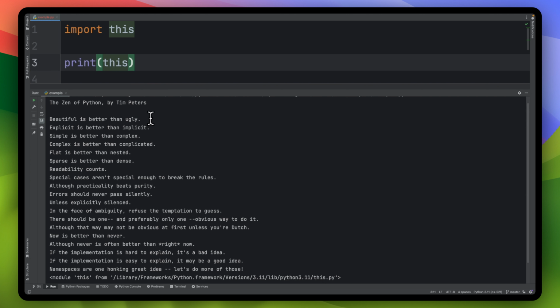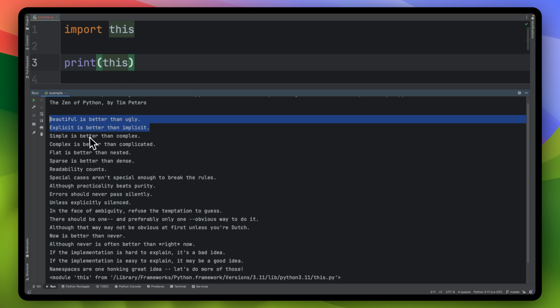Beautiful is better than ugly. Explicit is better than implicit. These rules, by the way, or guidelines, I should say, are guidelines that you should think about when writing code, not only in Python, but I tend to think about them when I'm writing in other languages as well. So this is very translatable to other programming languages that you may be working in.